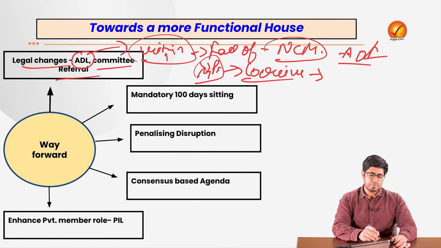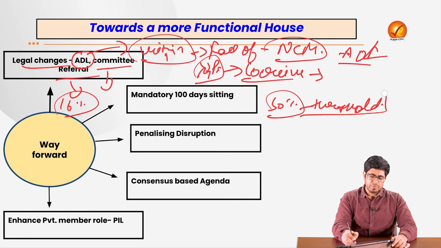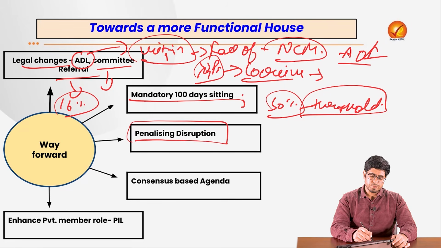Then there could be a committee referral that could be legally binding. We saw only 16% of bills being referred to the committee. There could be a 50% threshold for the bills to be referred to the parliamentary committee before they are being passed. There could be mandatory 100-day sittings. There should not be less than 100 days of sitting in a year. And if there is somebody who is disrupting the house, then they must be penalized.